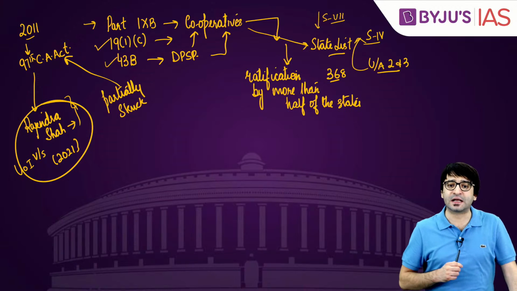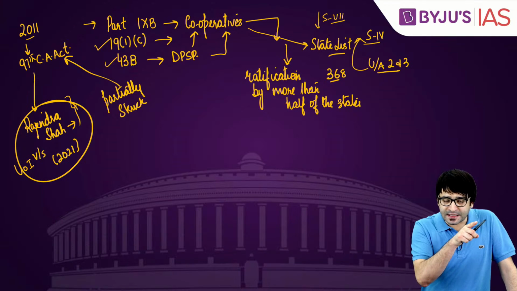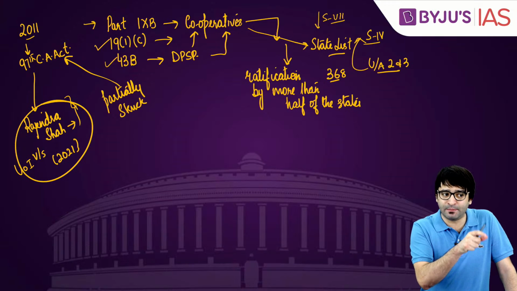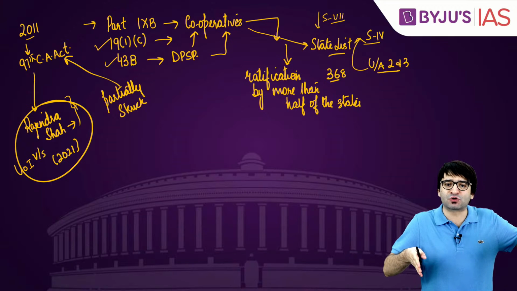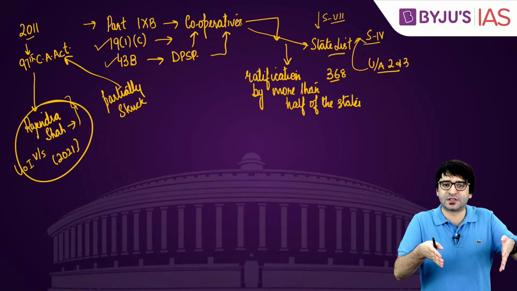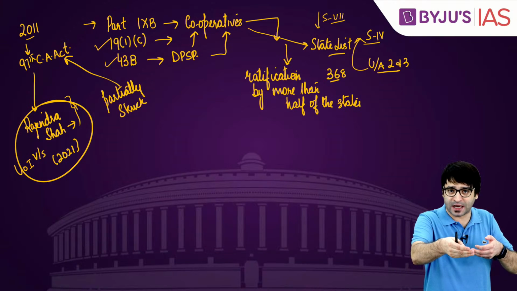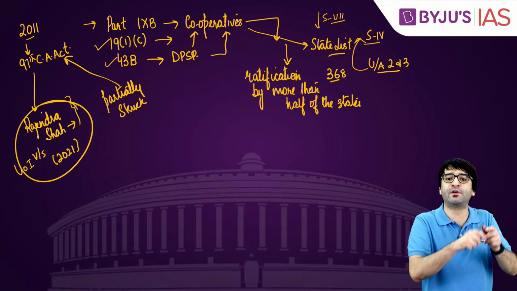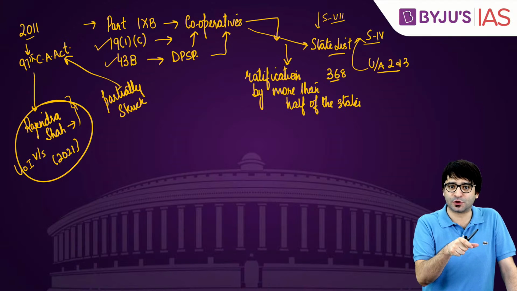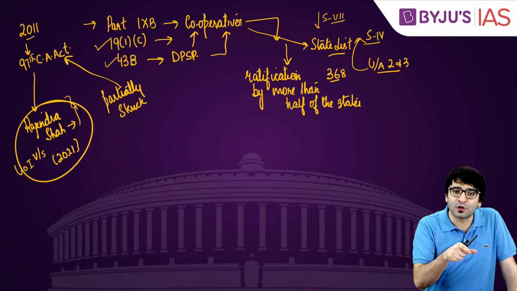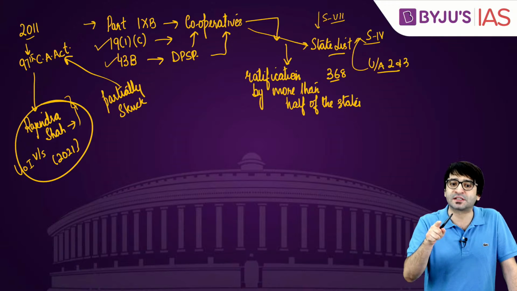Supreme Court said in the Rajendra Shah case that since you have passed a constitutional amendment in 2011, it has altered the legislative subjects, the distribution of legislative subjects between the center and the state. It has altered Schedule 7 of the Constitution. Apart from passing a constitutional amendment bill, you should also have got this bill ratified by more than half of the states as well.